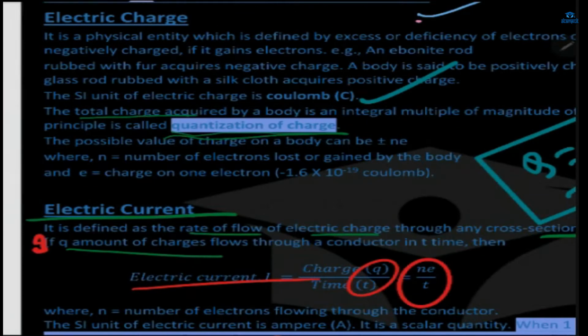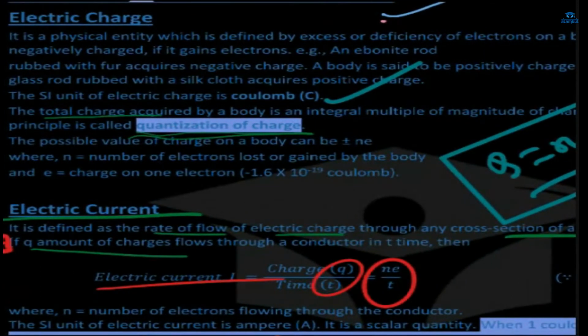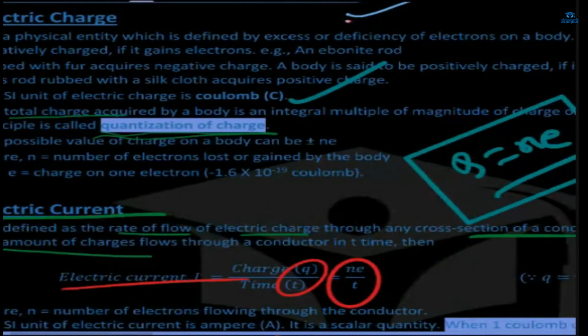What is the total charge acquired by a body? That is the quantization of charge.